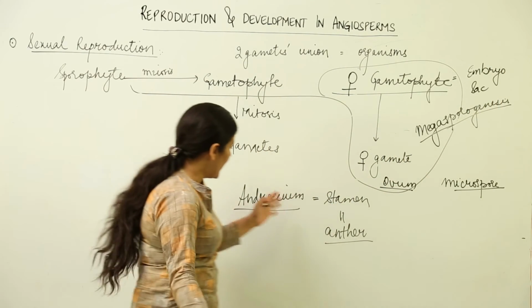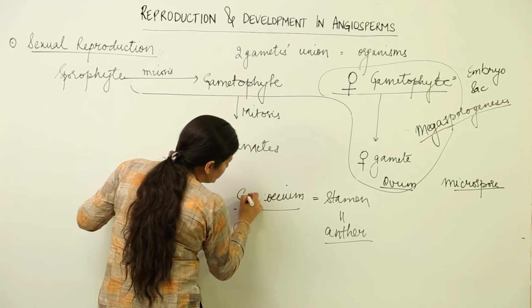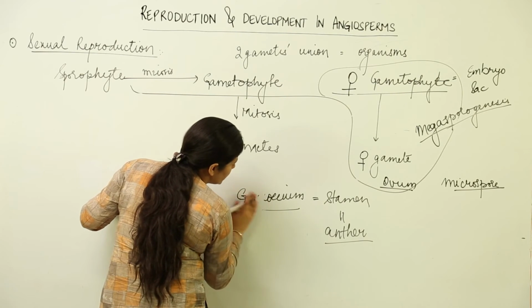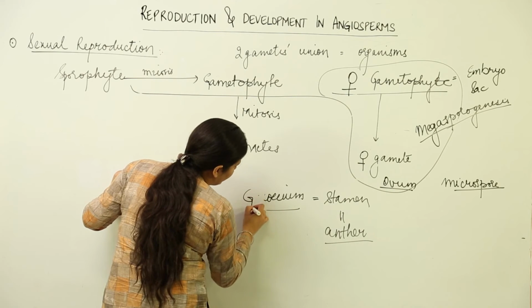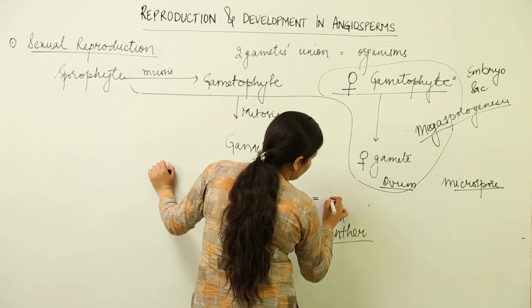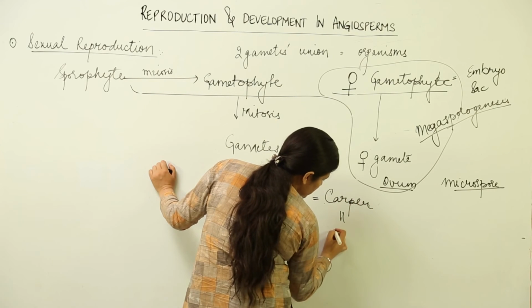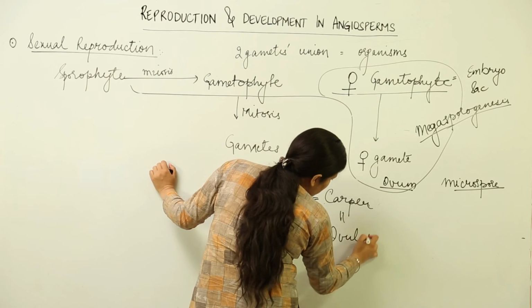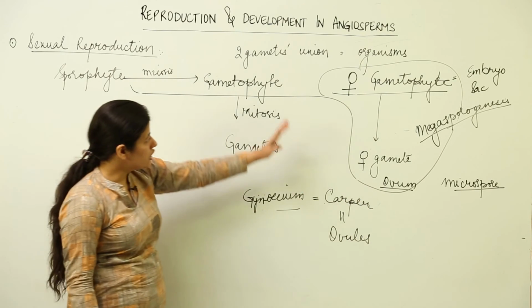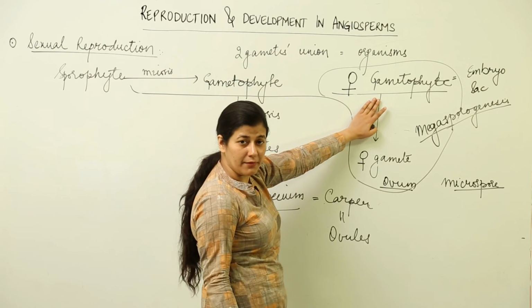Like here we had androecium, we will have gynoecium. Gynoecium is otherwise known as carpel. Inside the carpel we have ovules, within which some cell undergoes meiosis to form the female gametophyte.